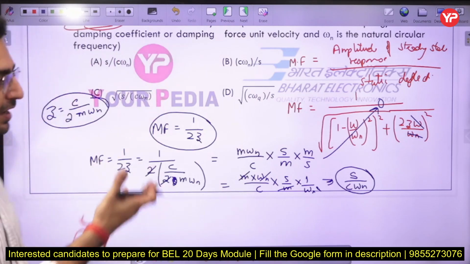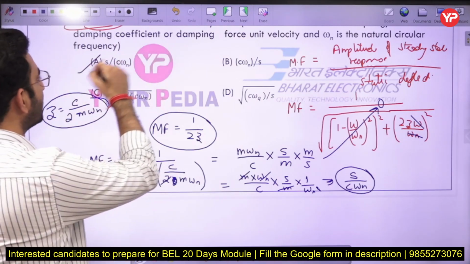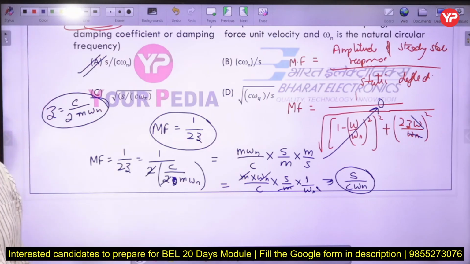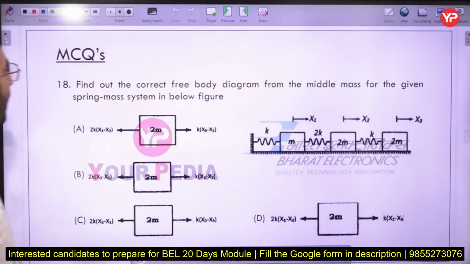So the formula can be rewritten in this way also: S upon C omega n. So option number A will be the correct one here. Okay. Next question. Find out the correct free body diagram for the middle mass.